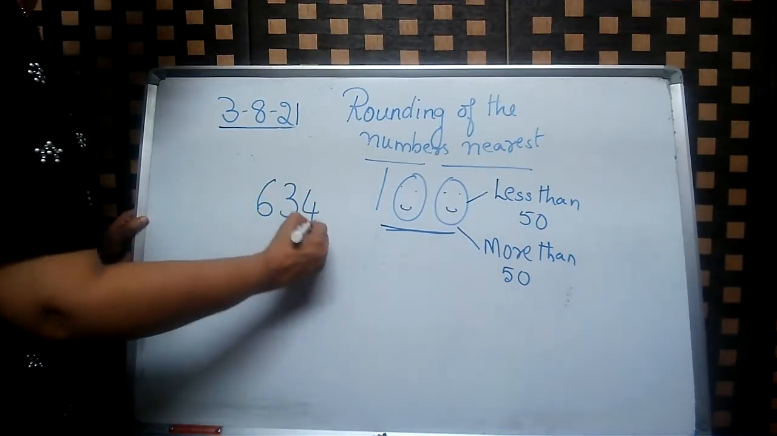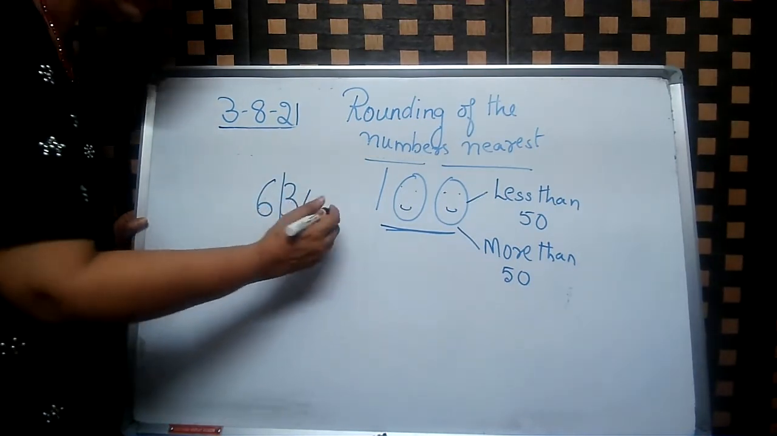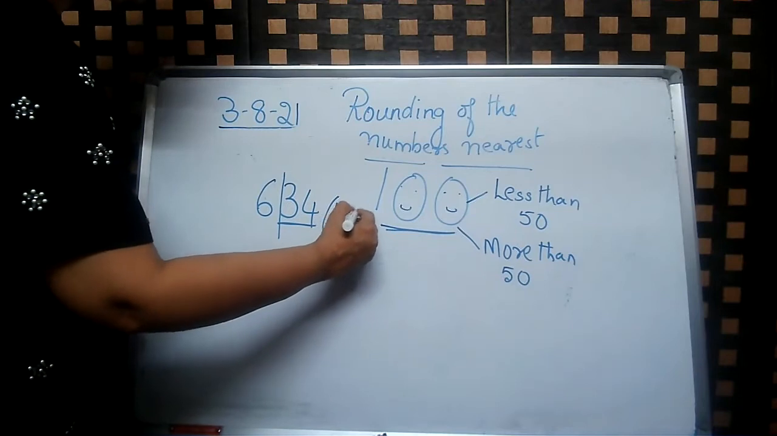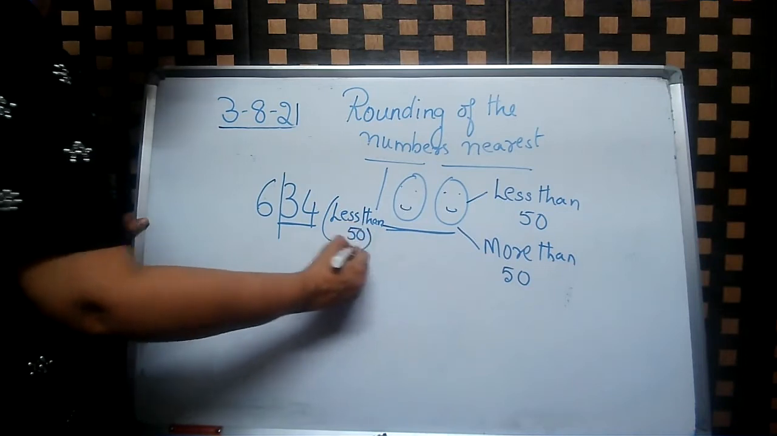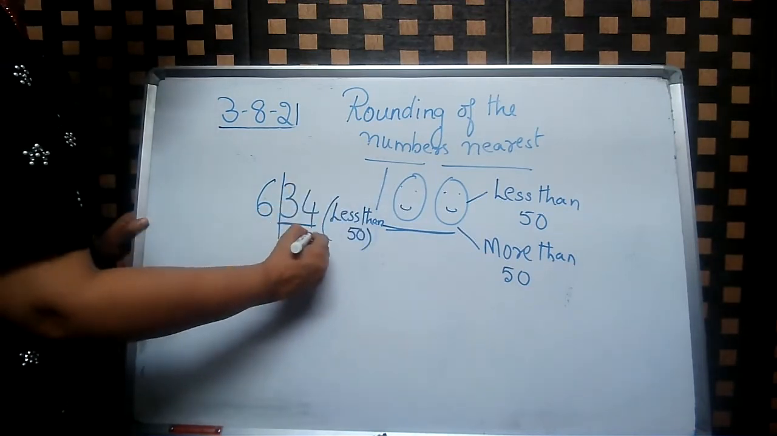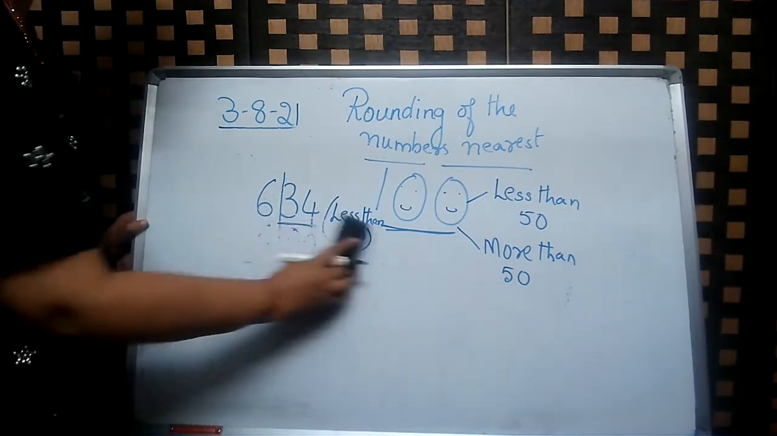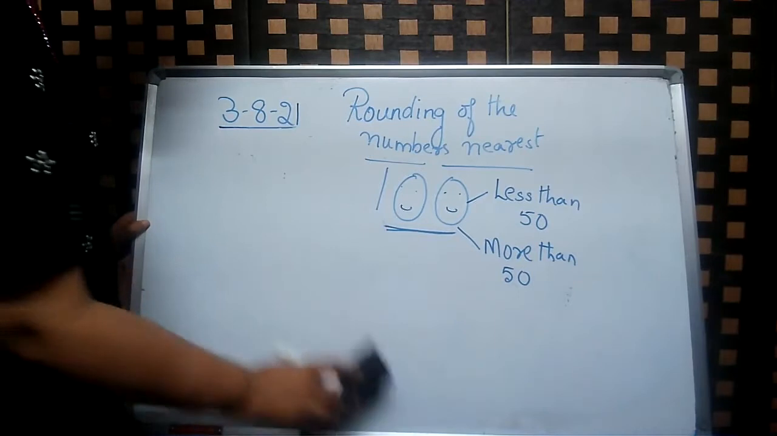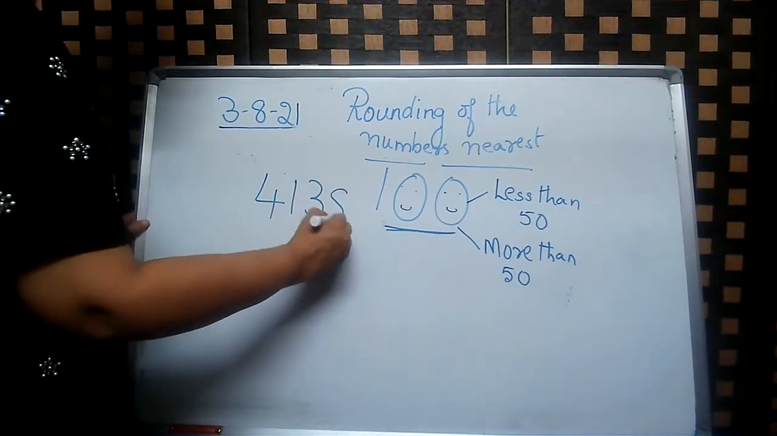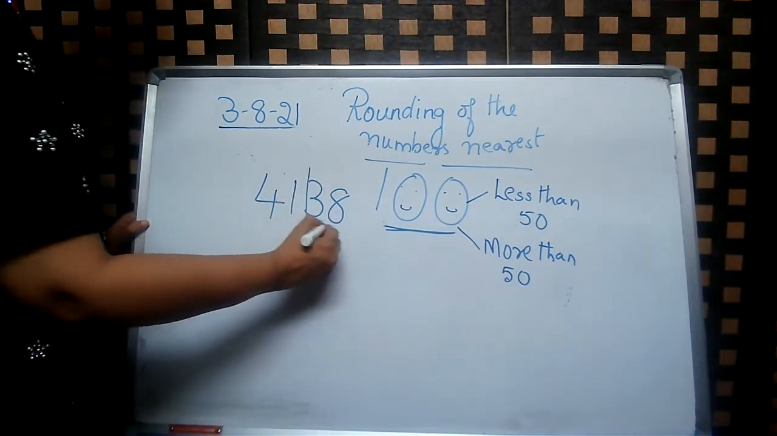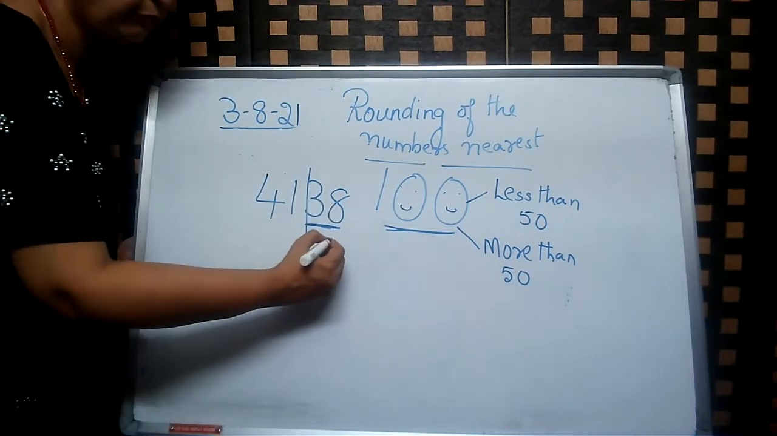634. Okay. Just look at the last two numbers and ask the question. Is it less than 50 or more than 50? So it is less than 50. So because we are rounding to 100, 600. Okay. Let us take one more sum. 4, 1, 3, 8. Take the last two numbers and ask the question. Is it less than 50 or more than 50? So it is less than 50.